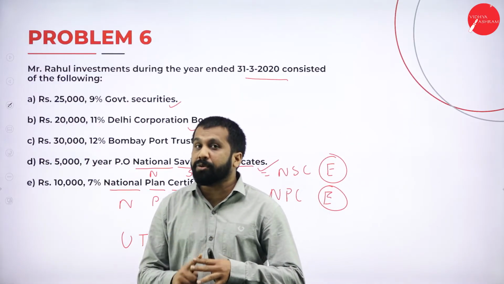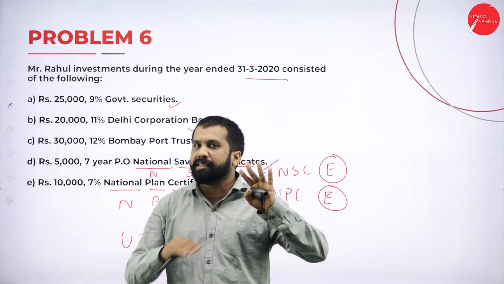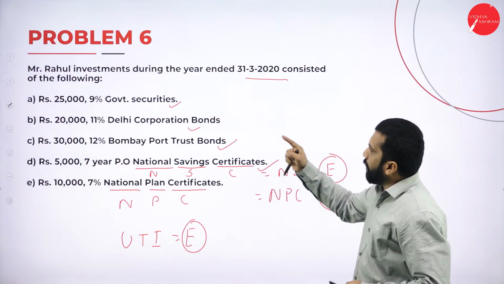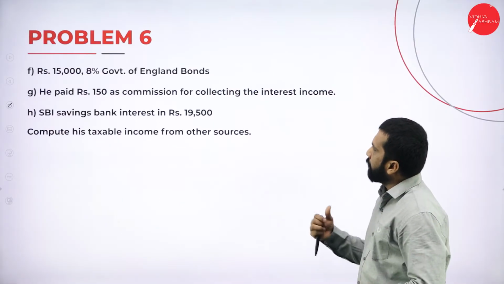and UTI, these are the things which are always exempted. Exempted in the sense, tax-free. There is no tax on that. Now, so 1, 2, 3, 4, 5. We have total 5 adjustments.